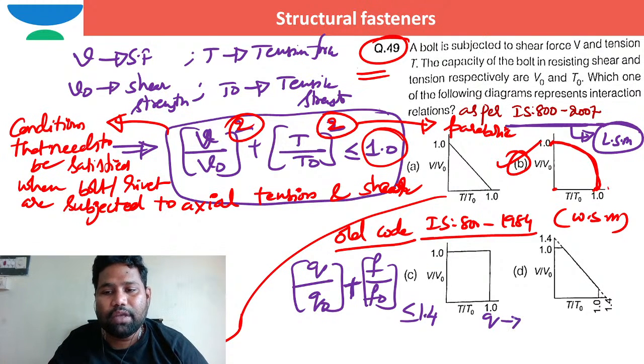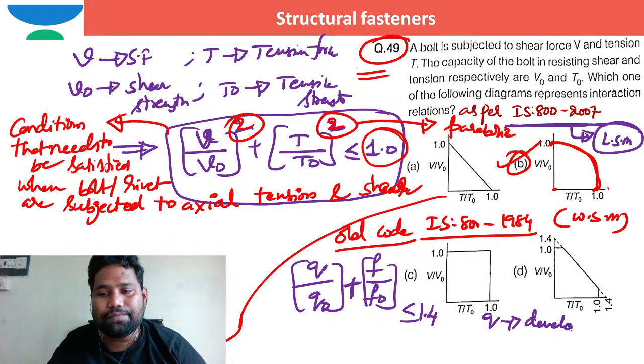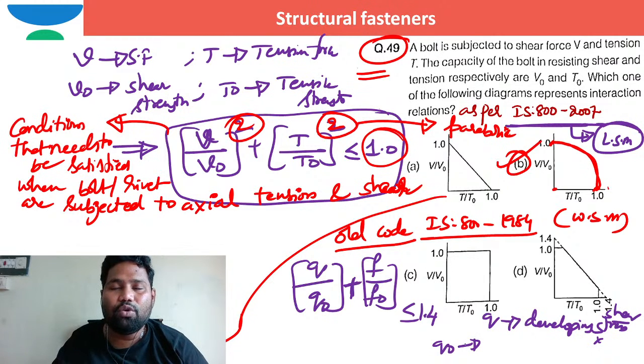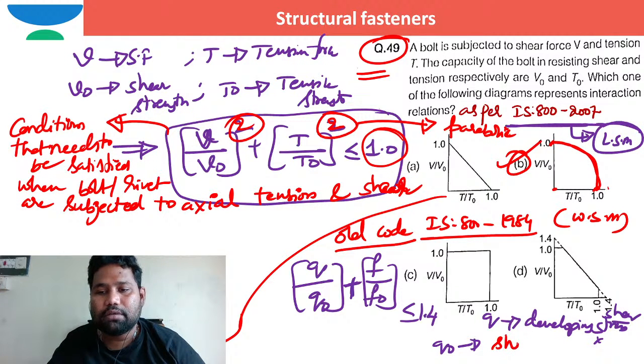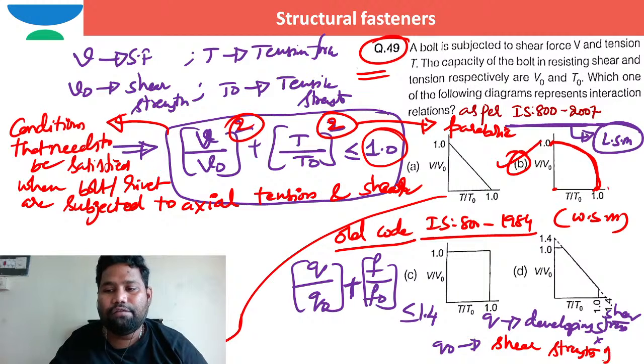What is Q? It is the developing shear stress. What is Q naught? Q naught is the shear strength of bolt or rivet. What is F?